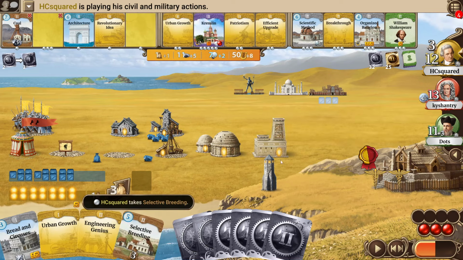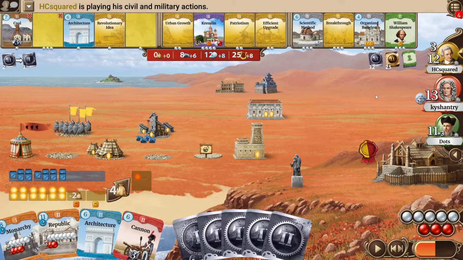Oh, he does something that I didn't present as an option to you. He actually takes the selective breeding here, which I guess is mostly a hate draft against kyshantry. There's no ocean liner. Kyshantry is now sitting at those HA farms. Soon maybe also will lose two yellow tokens to the end of the age. Needs then organized religion, and could now get a bit of a problem with his low population.